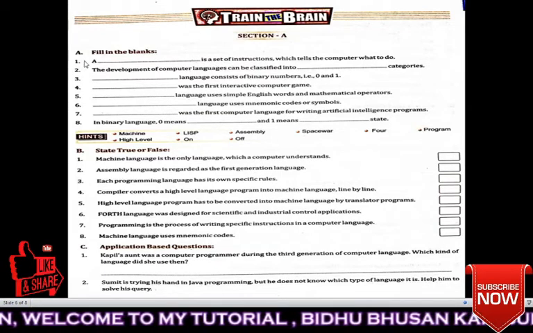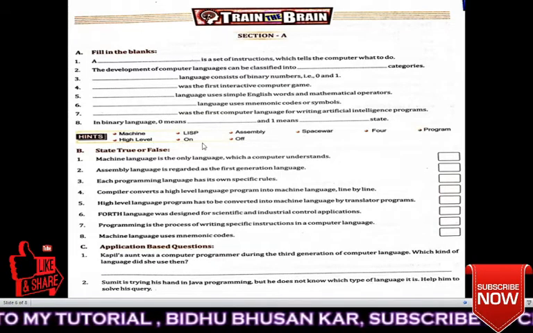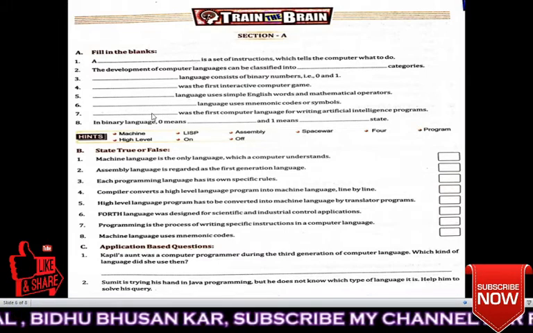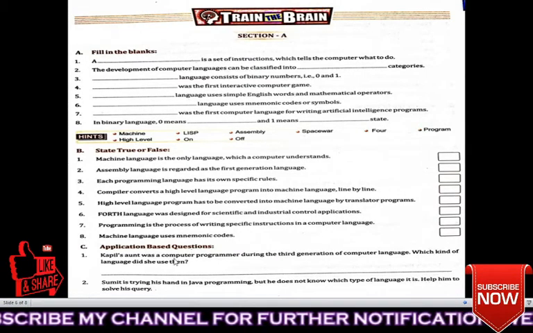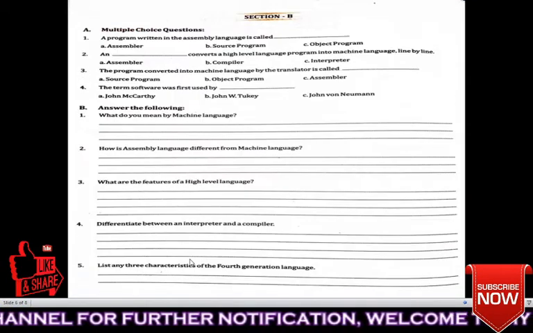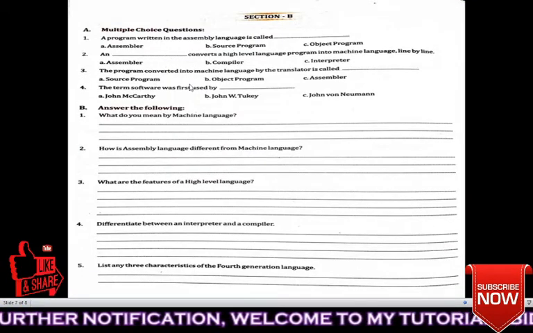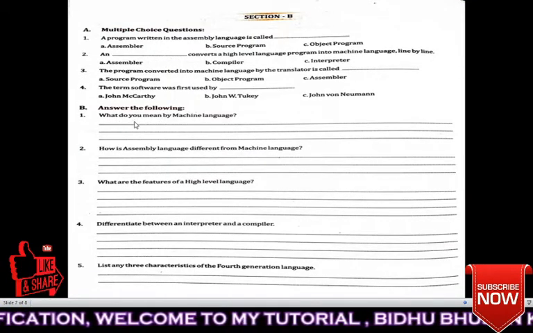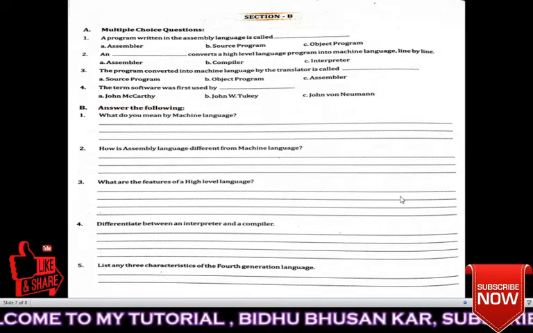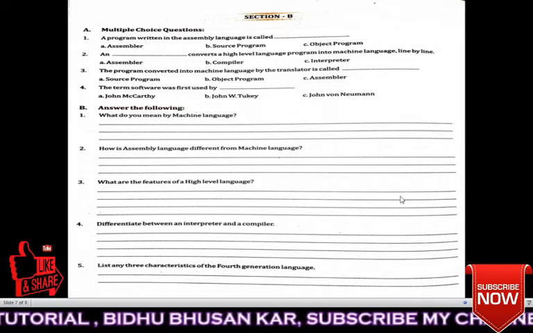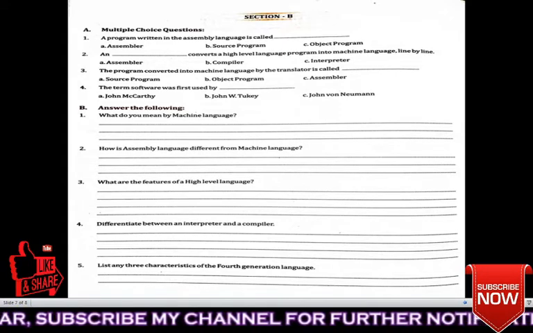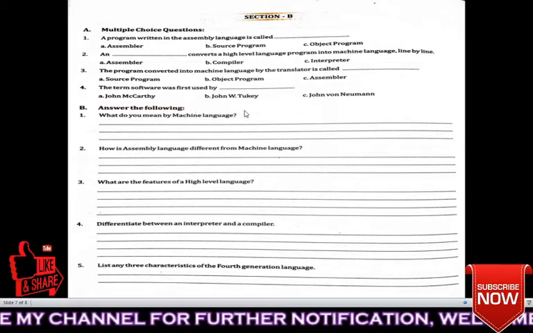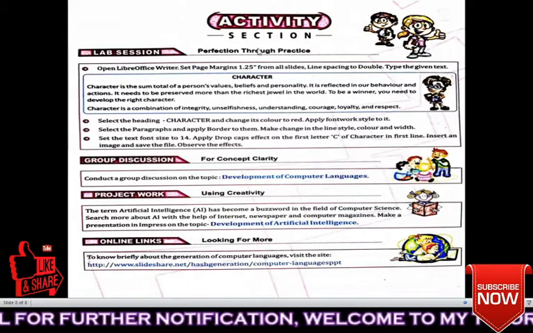In the first section, fill in the blanks. Some hints are given there. You just read this and fill it in. Then true or false. Then application based questions. Next, multiple choice questions and short two to three line answer questions. You just pause my video and you will be able to get all the question answers. Understood or not? Next, activity.